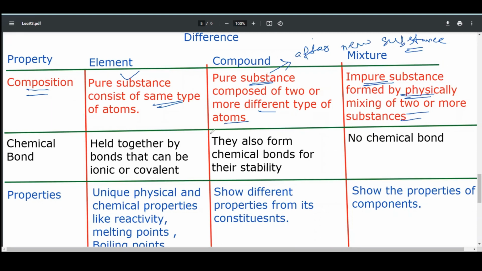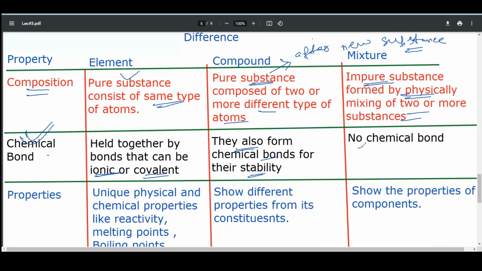The second term is chemical bond. Elements are also held together by bonds. These bonds can be ionic and covalent. We will discuss chemical bonds in detail later in this chapter. Compounds also form chemical bonds to retain their stability with atoms.